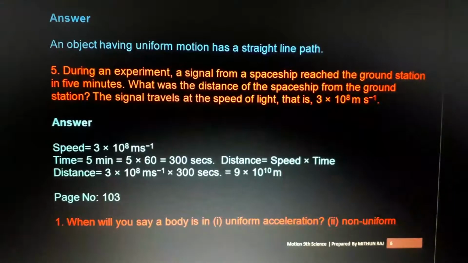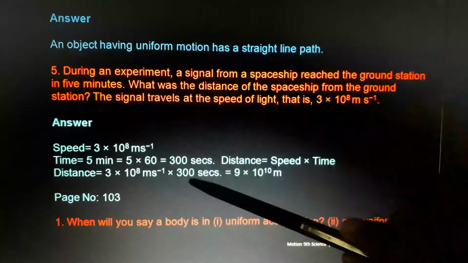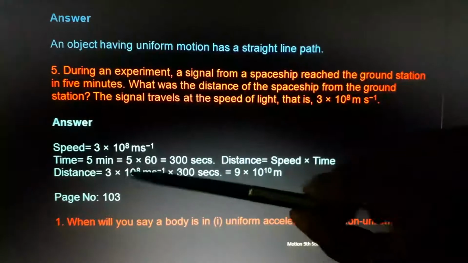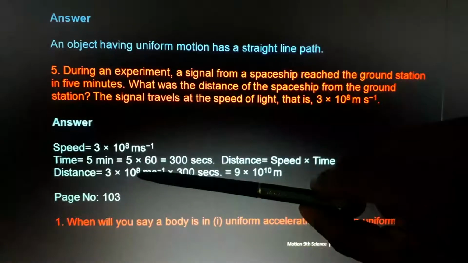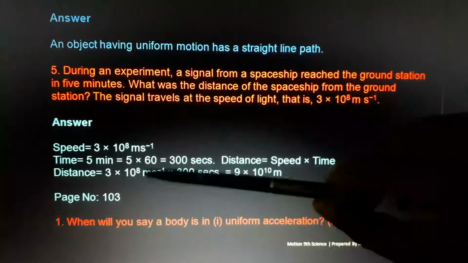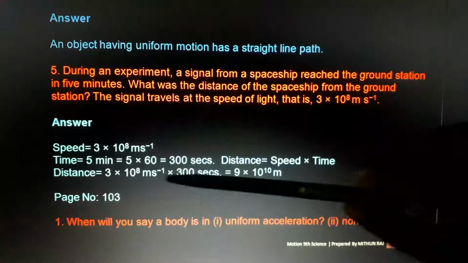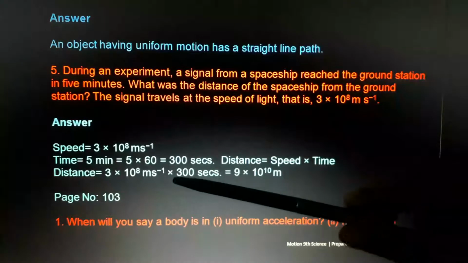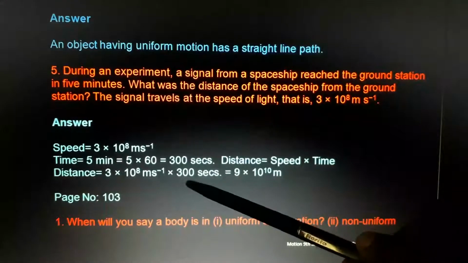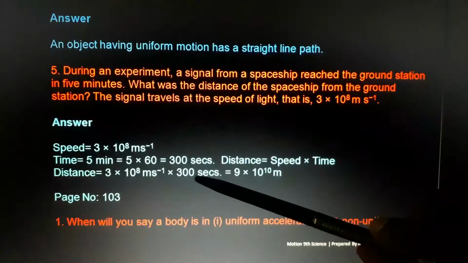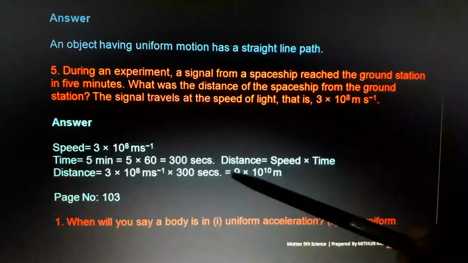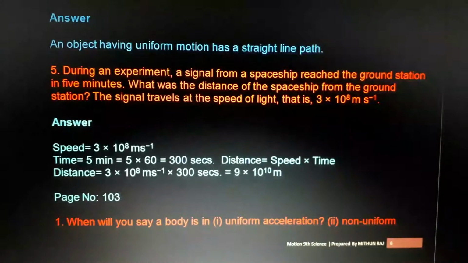3 into 3, 9. I won't explain the adding of powers, which you studied at other times, the multiplication of power. Understood? If any doubt, just post it in the group. I will take one more class regarding that. Anyway, it's not my part, it's the mathematics part. 3 into 10 raised to 8 into 3. Actually 300 means 3 into 10 raised to 2. While multiplying, what do we do with the powers? 10 raised to 8 times 10 raised to 2 will give 10 raised to 10. 3 into 3, 9. So 9 into 10 raised to 10 meter, that is the answer.